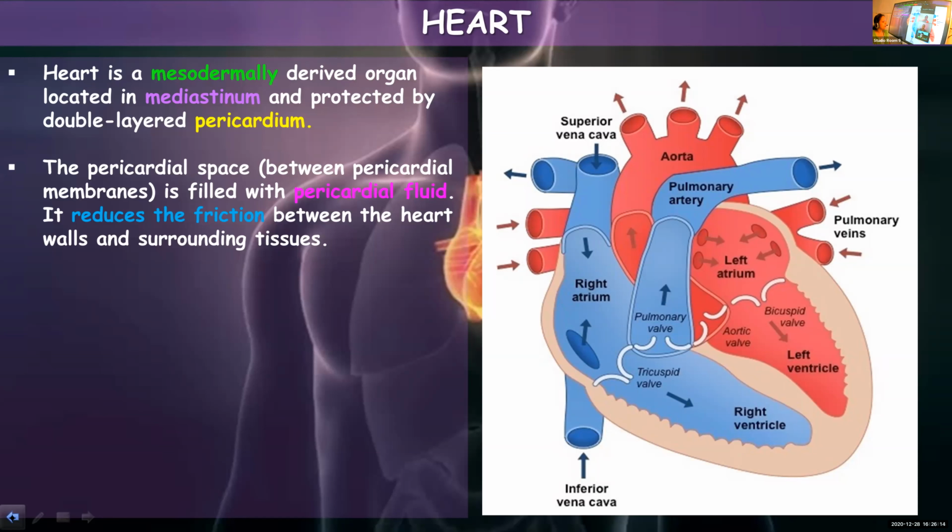Evelyn, how many chambers are there in human heart? 4 chambered. Which are they? 2 atria and 2 ventricles.